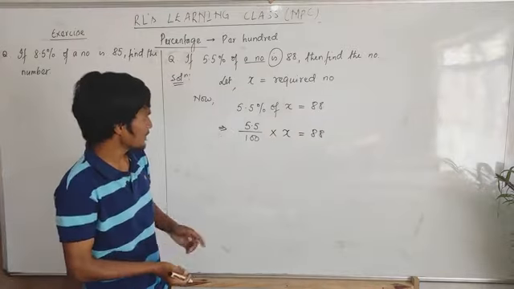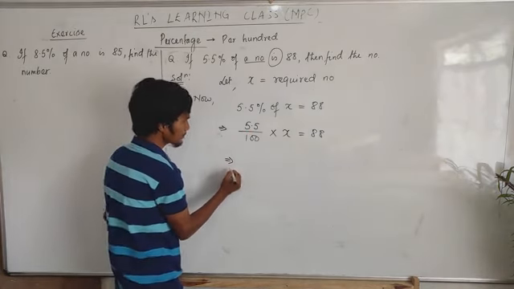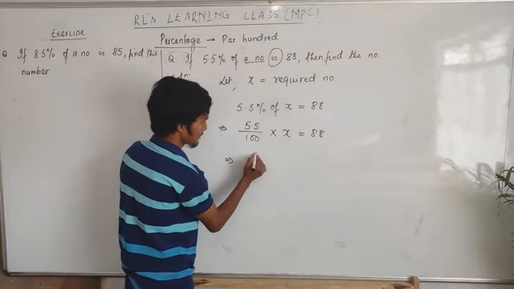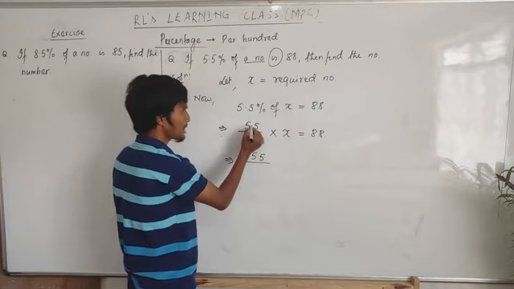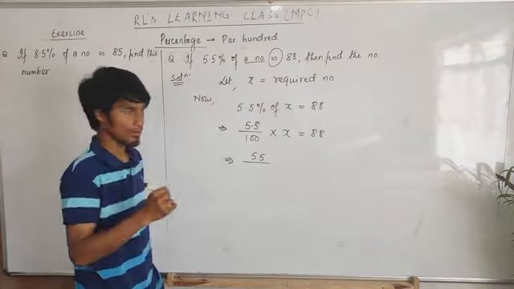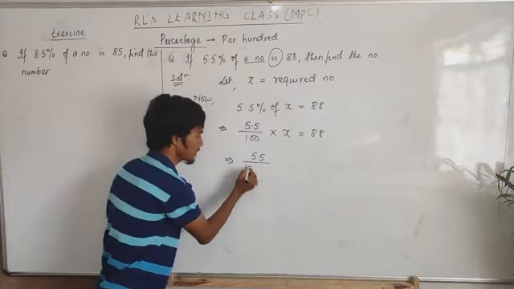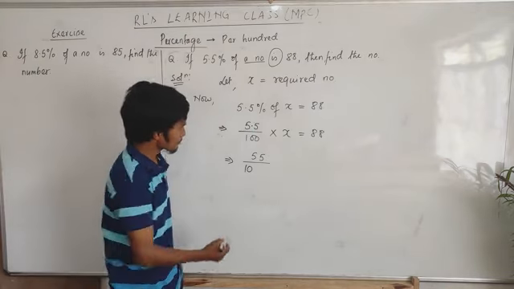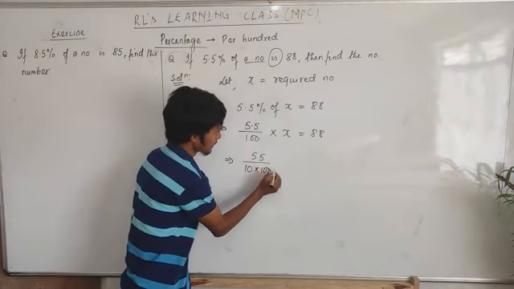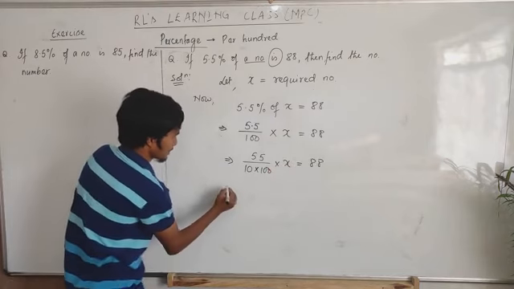Whenever there is a decimal here, always remove it. Then I'll do it like this: 55 divided by, how many numbers are after the point? There is only one number, so how many zeros will come? Only one zero. One zero means 10, two zeros means 100. So 55 over 100 into x is equal to 88. Then I'll do like this.